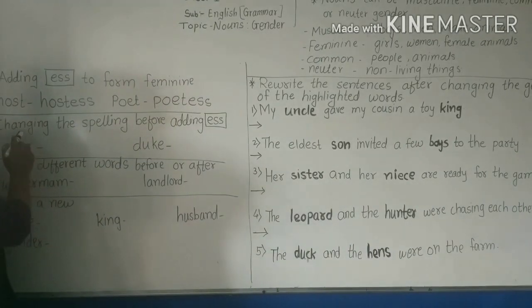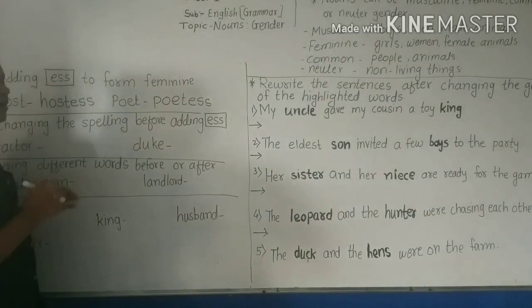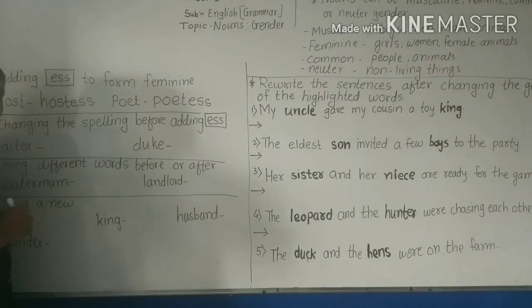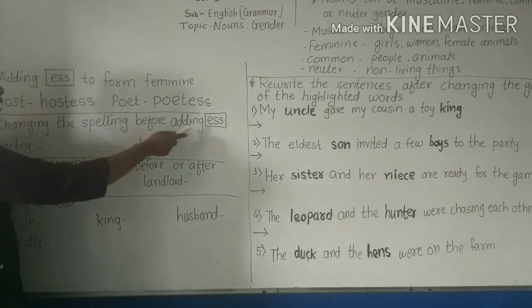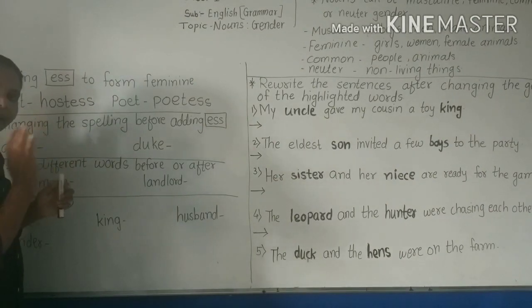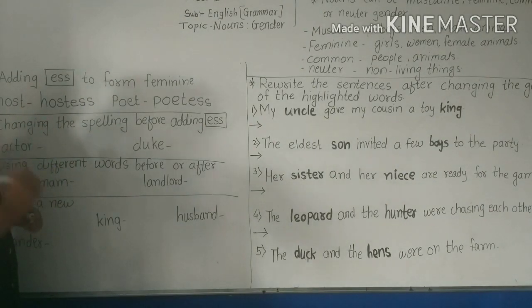The next rule is changing the spelling before adding ess. See, the word actor is given. Before ess, the spelling gets changed a little bit. I will show you how.